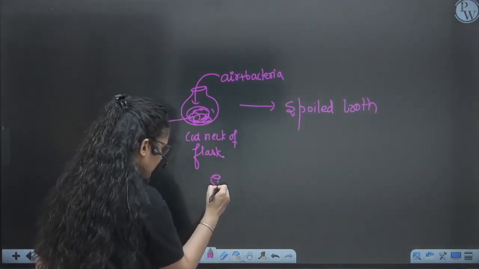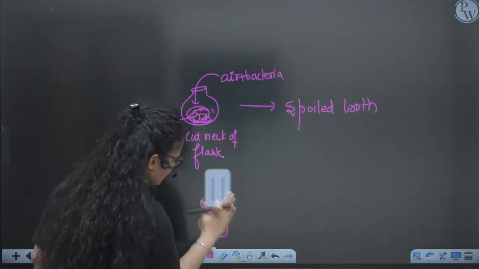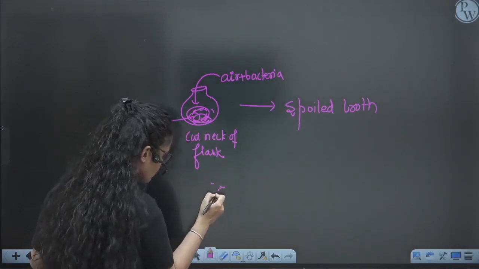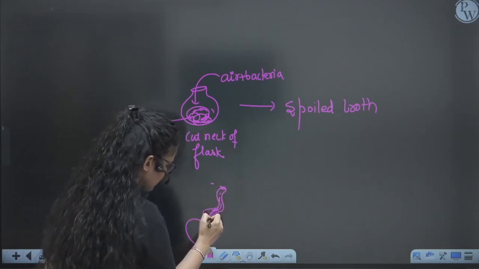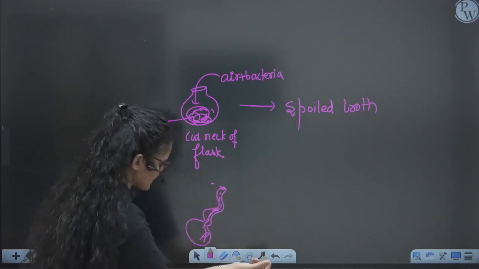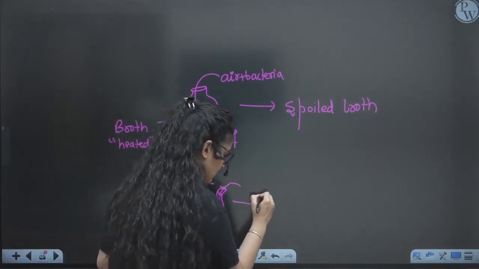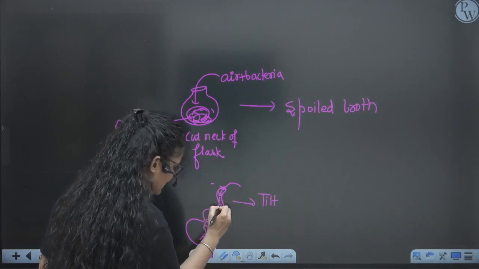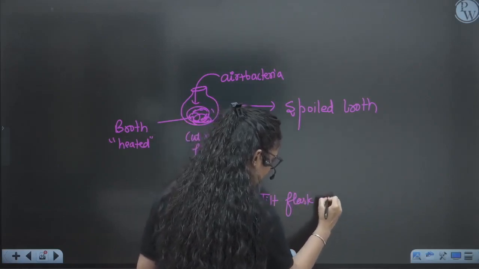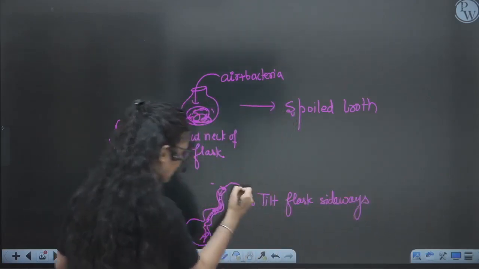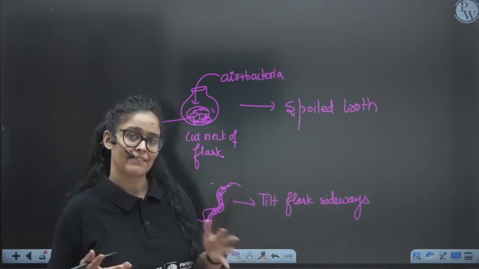In the third condition, he again took the long neck flask, and this time he tilted the flask a little, sideways. Some nutrient came up to the neck, so when he tilted it, the nutrient came in contact with the air carrying bacteria. Bacteria could then come in contact with the broth, start dividing itself, and spoil the broth.